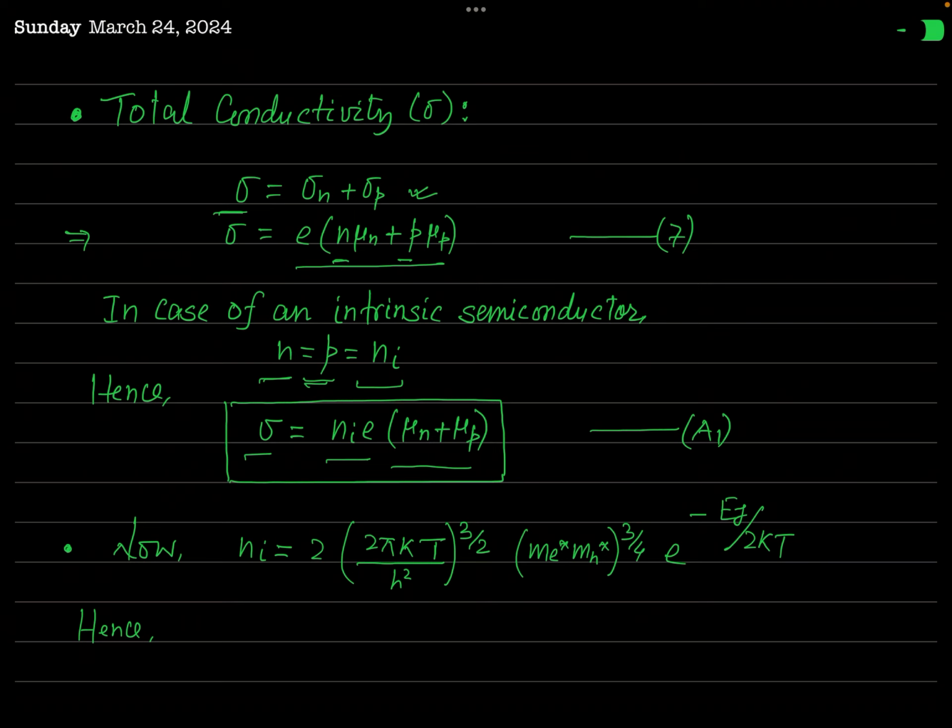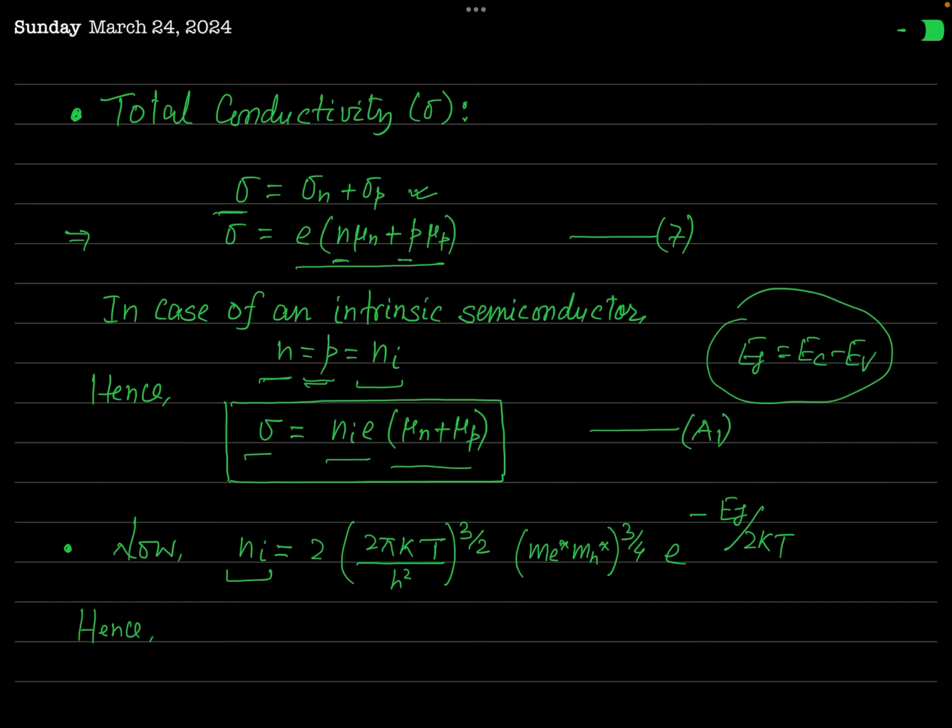But in the previous lecture you have seen the calculation of this intrinsic carrier concentration in terms of the energy band gap Eg. Eg is in fact EC minus EV, and it is called band gap or energy band gap or forbidden energy gap.